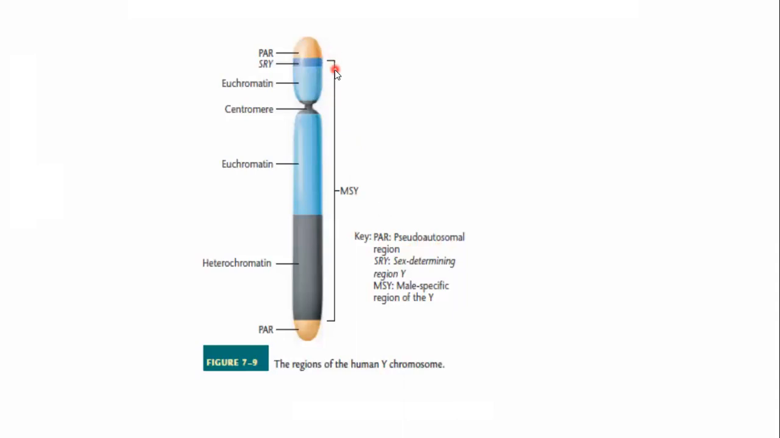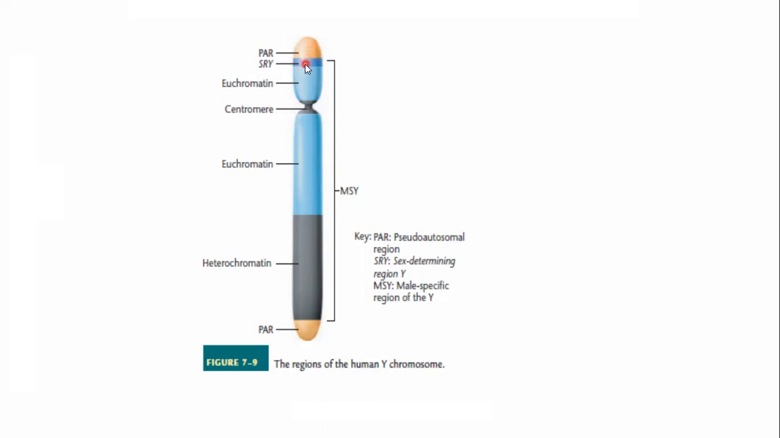Then a major portion of the Y chromosome is named MSY. MSY is an abbreviation of male specific region of the Y. So MSY is the region of the Y chromosome that is specific to male and is present only in the Y chromosome. MSY contains those genes that play an important role in the determination of male characters.